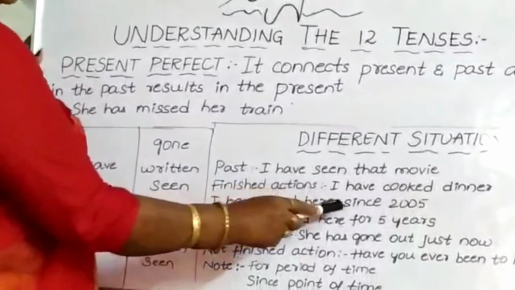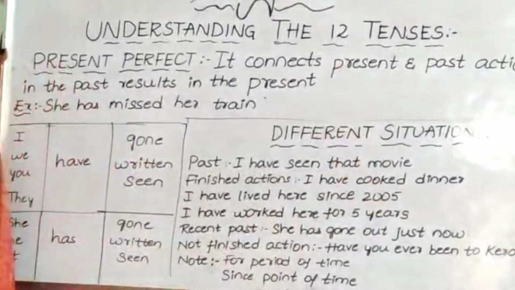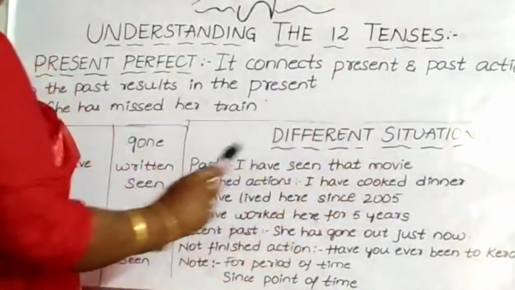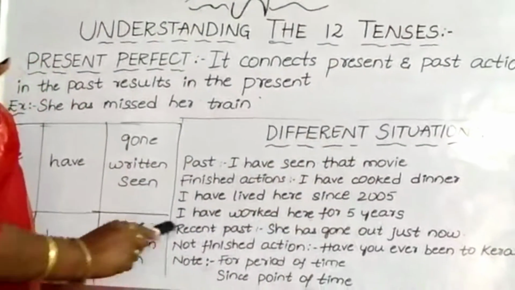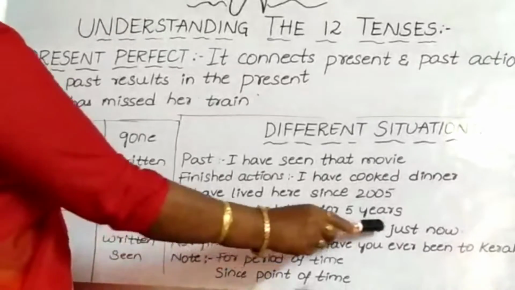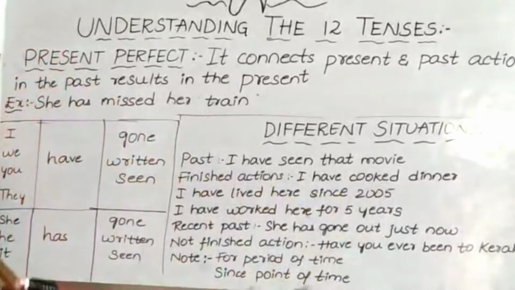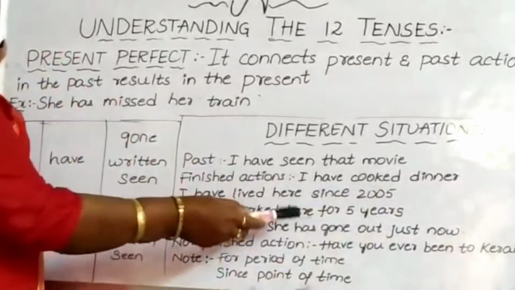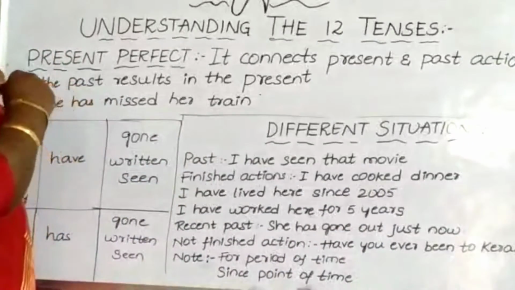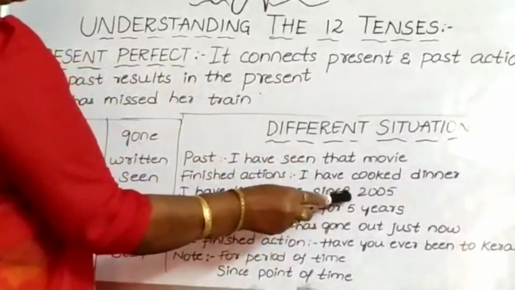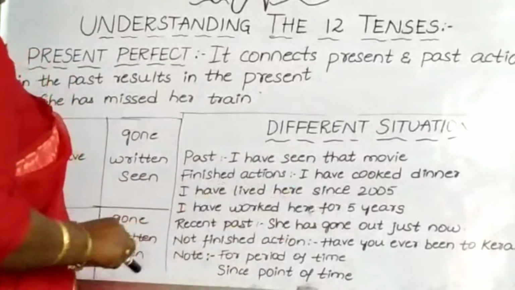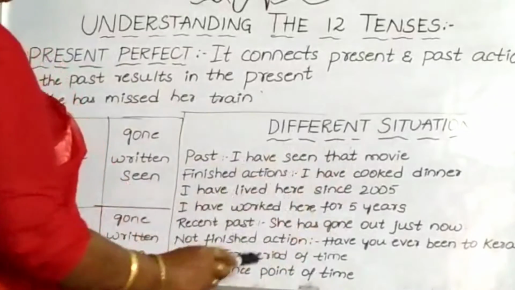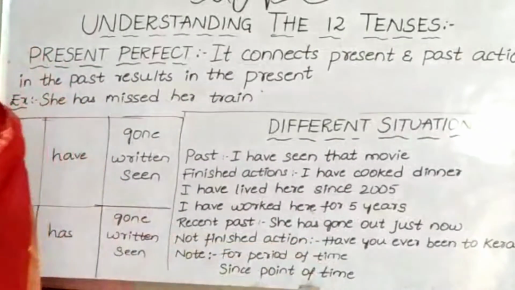I have lived here since 2005. I have worked here for 5 years. These are all unfinished things. A recent past: she has gone out just now. Just now the action completed. Then what is the difference between since and for here? For shows the period of time and since shows the point of time.